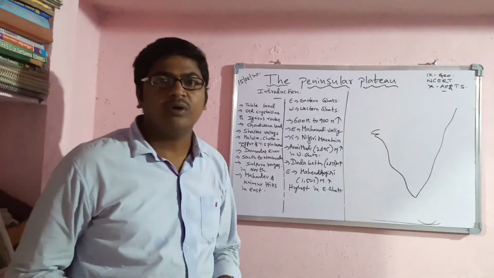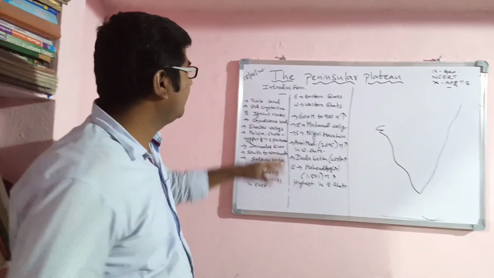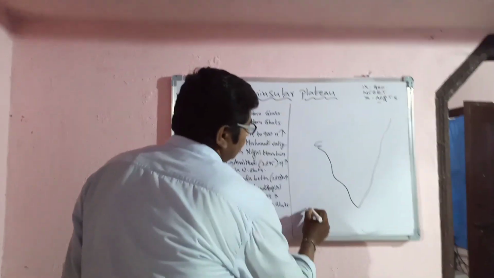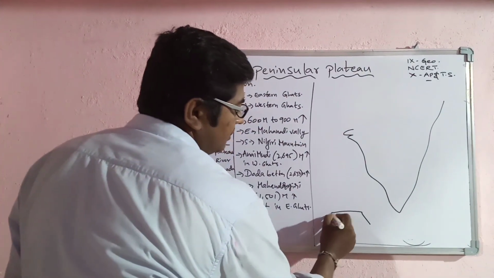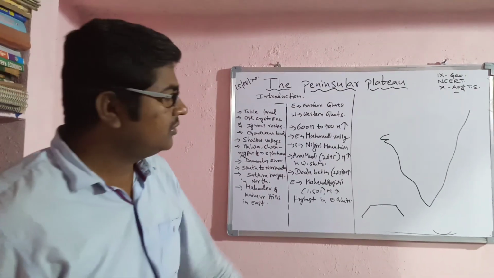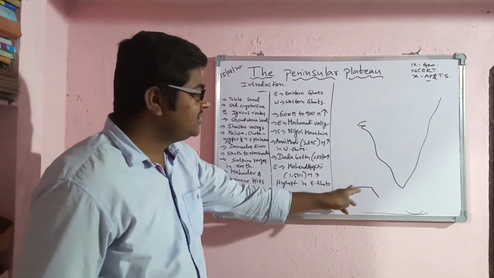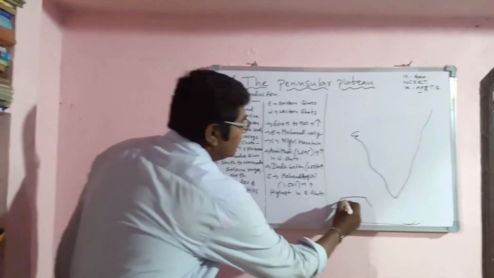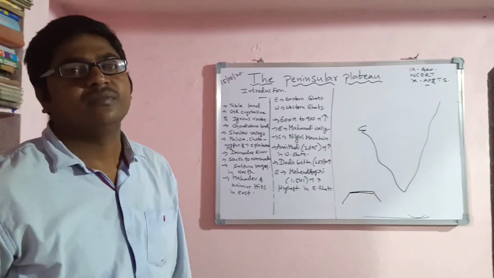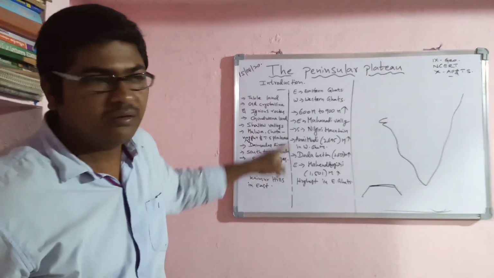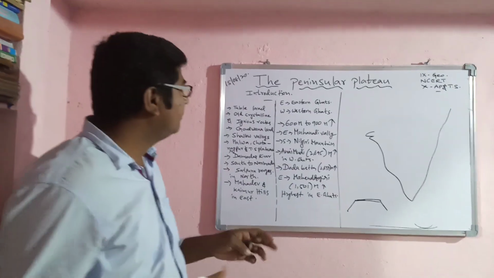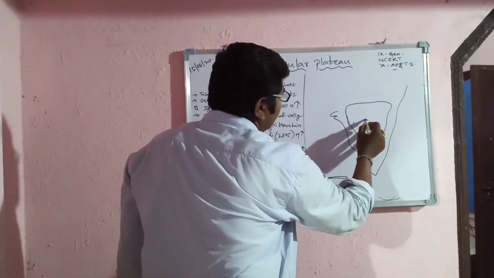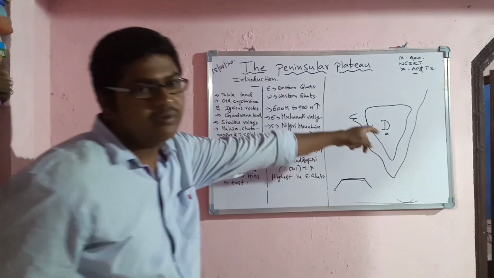First, we have to learn about what is plateau. Plateau is nothing but tableland. Tableland means like a table, so the edges will be sloping and the upper part will be like plains. Then it is called tableland. And we have the peninsular plateau located in the peninsular area.